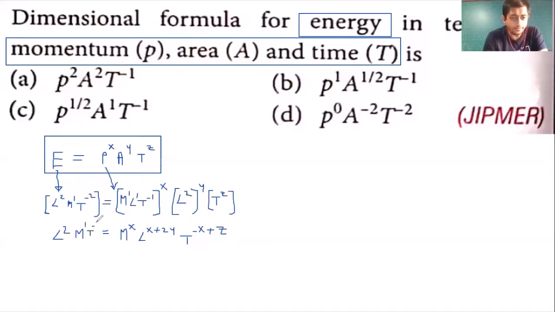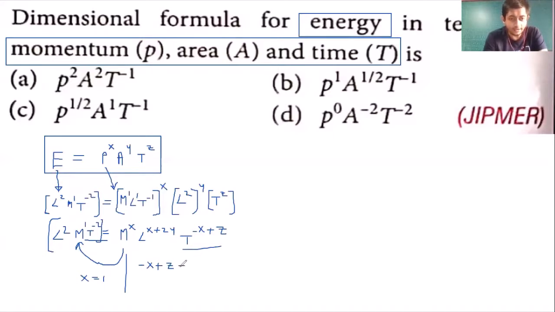So now let's compare left hand side and right hand side को हम compare करते हैं. तो अगर हमको compare करना है, so this is m raised to x and this is m raised to 1. So it means that value of x should be equal to 1. Cool, very good. Next, let's compare power of t. So I can say that t raised to right hand side में क्या है? Minus x plus z.